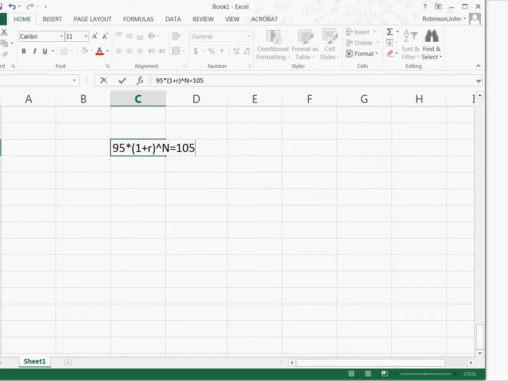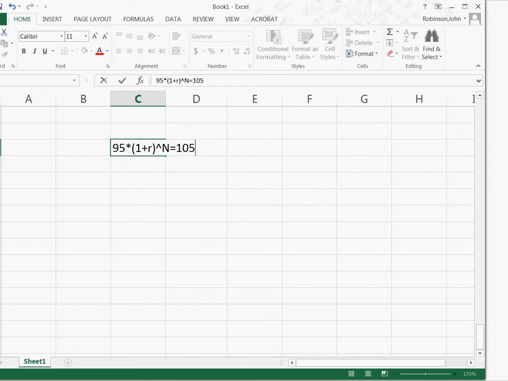But this is a wonderful opportunity to teach an important feature of Excel that you'll need to know, because not all problems can be solved with logarithms. In fact, finding the interest rate for most unknown interest rate problems is mathematically proven to be impossible to do without computational methods. So we're stuck using the computer for a lot of things no matter what. So cute little algebra tricks help a little bit, but really we need a general solution method for things like this. And that is going to be Excel Solver. So let me just show you quick how this works.